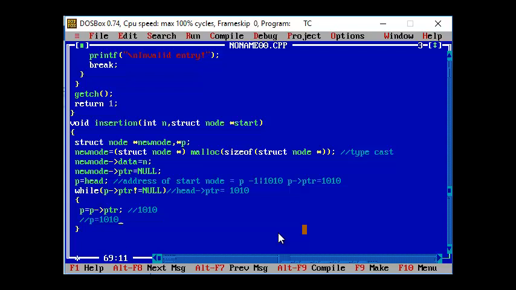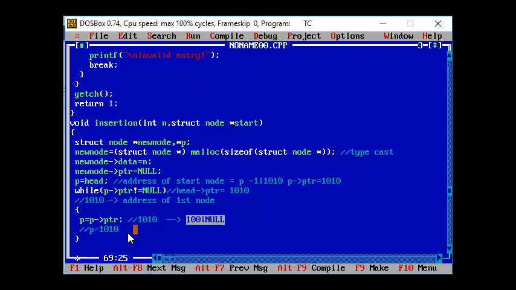So in the corresponding 1010th memory location, that is your address of the first node. So you are visiting 1010. In that particular location, which is the address of the first node, you have got the value. You have got the value that is null, because in the address 1010 you have got the value that is 100 followed by the null value in your node. So this is how my node looks in the memory location 1010. This null is actually the pointer value.